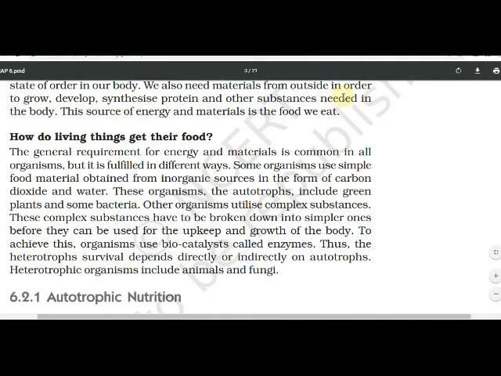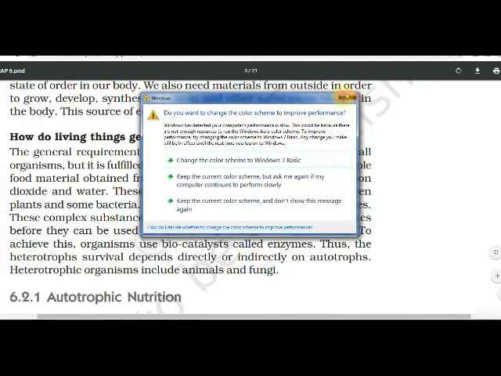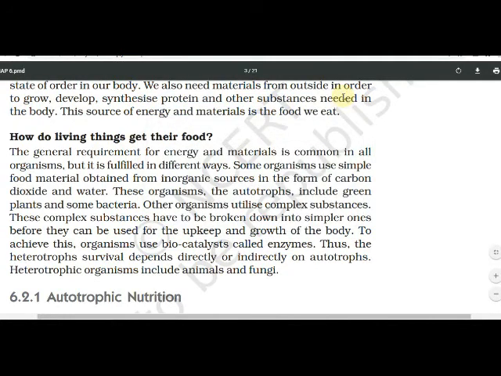Because what they do, they obtain their food material from inorganic sources in the form of carbon dioxide and water. Minerals, water, sunlight, then carbon dioxide, they do photosynthesis, and from photosynthesis they get their own food material. So they are known as autotrophs because they prepare their own food. They include green plants and some bacteria. Some bacteria are also autotrophs.